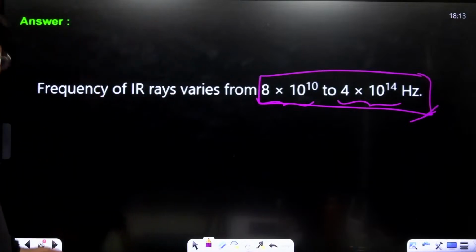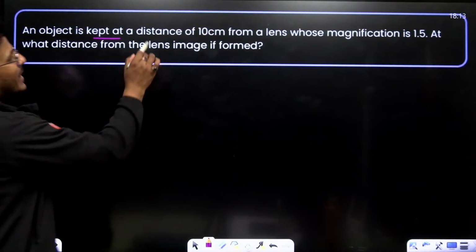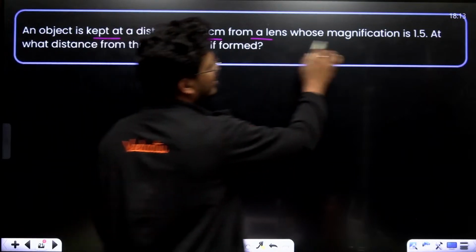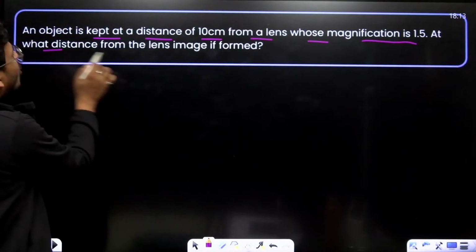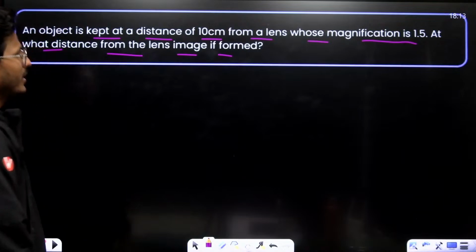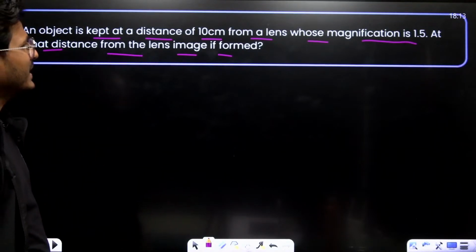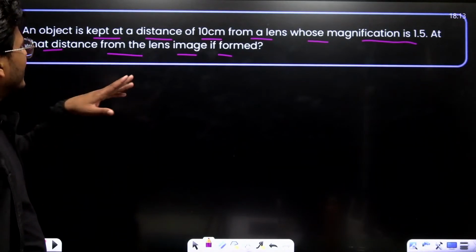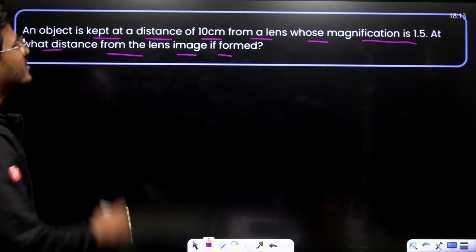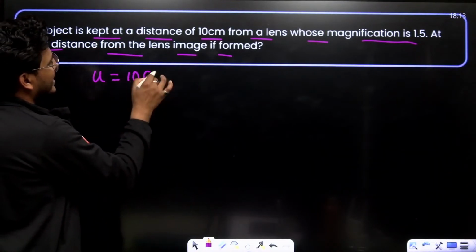Now, moving to next. An object is kept at a distance of 10 centimeter from a lens whose magnification is 1.5. At what distance from the lens is the image formed? This is a very simple question. The object distance U is 10 centimeter.